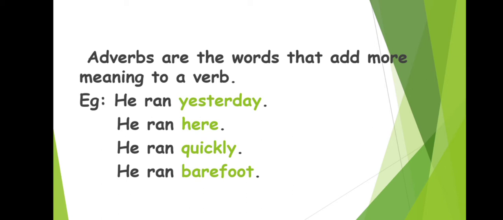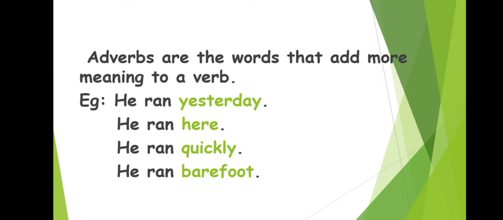That is how an action is done, when an action is done, where an action is done. About all these things, adverbs give us the idea. Look at the examples here. He ran yesterday. So yesterday is the adverb, and in this sentence, ran is the verb. The adverb yesterday tells us when he ran.